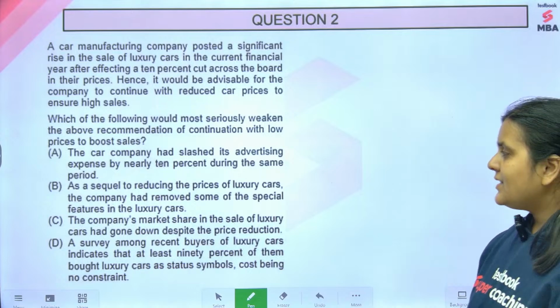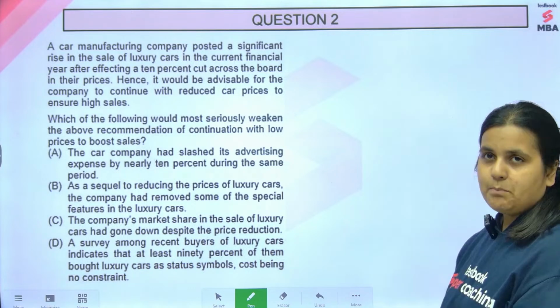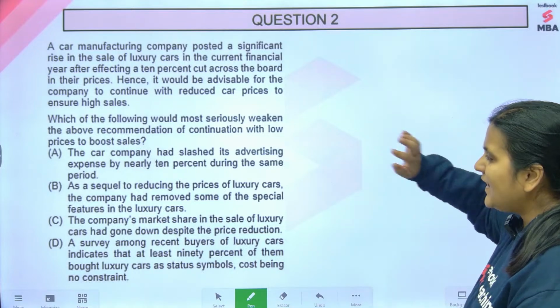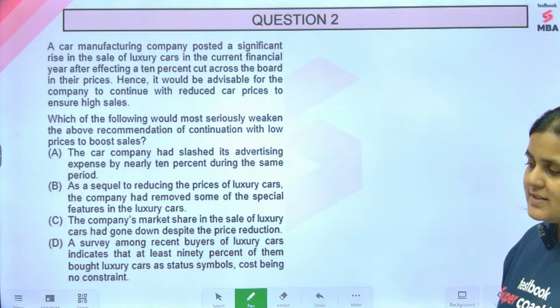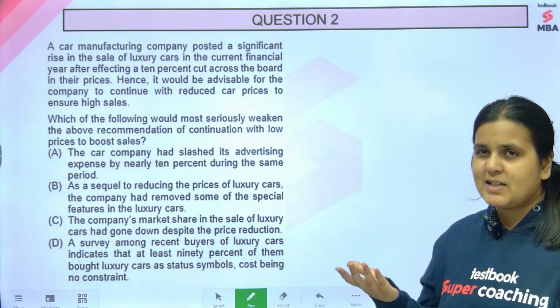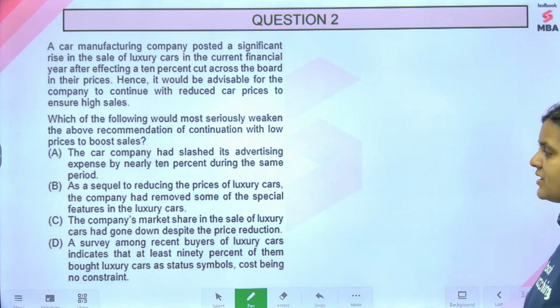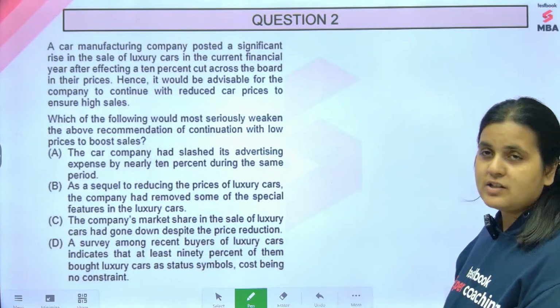The car company had slashed its advertising expense by nearly 10% during the same period. But if you slash your advertising expense, that does not match up with an increase in sales, right? How can sales increase if you reduce advertising expense? That's a little shady. As a sequel to reducing the price of luxury cars, the company had removed some of the special features in luxury cars.